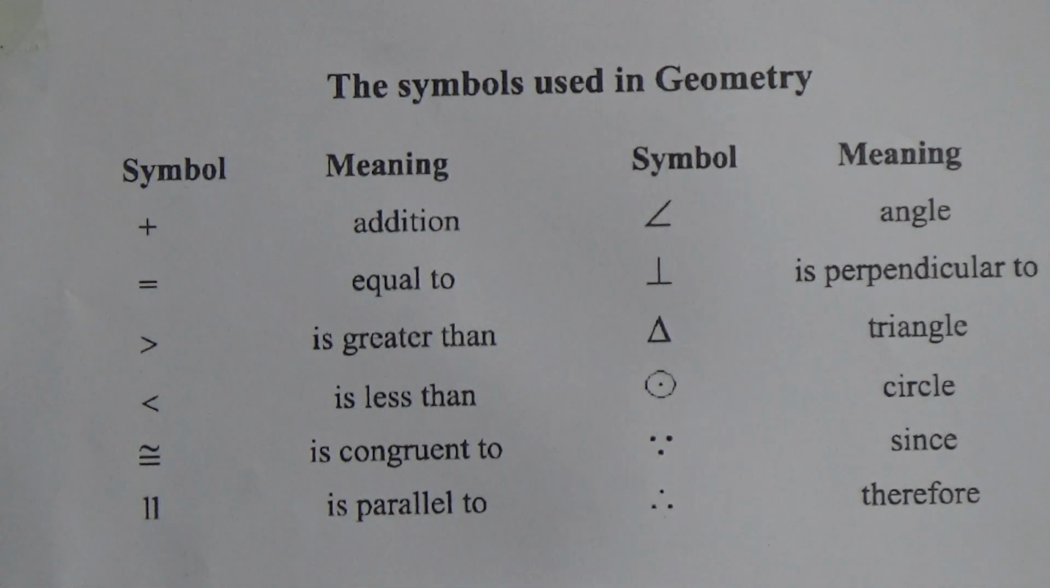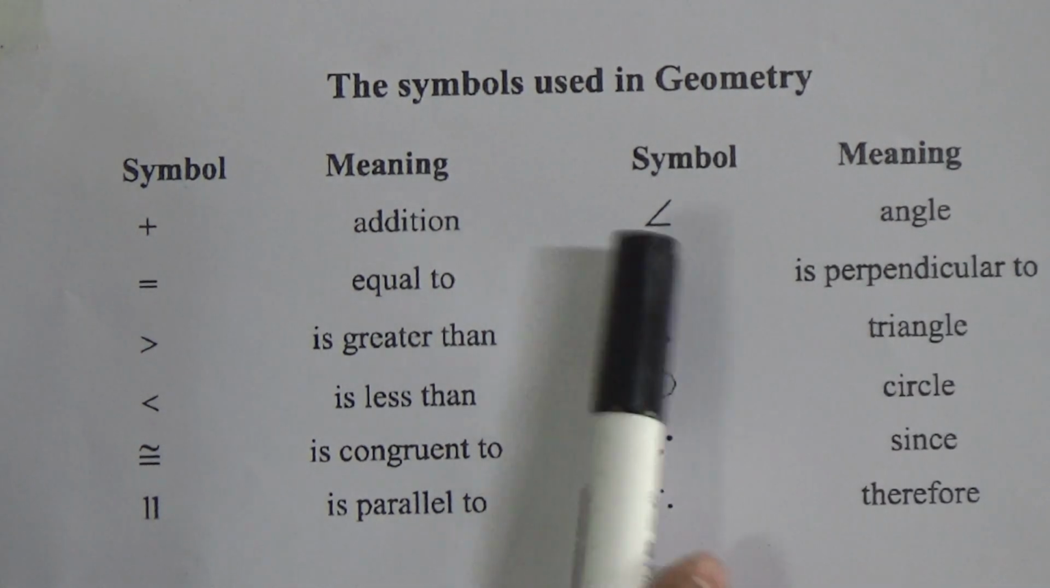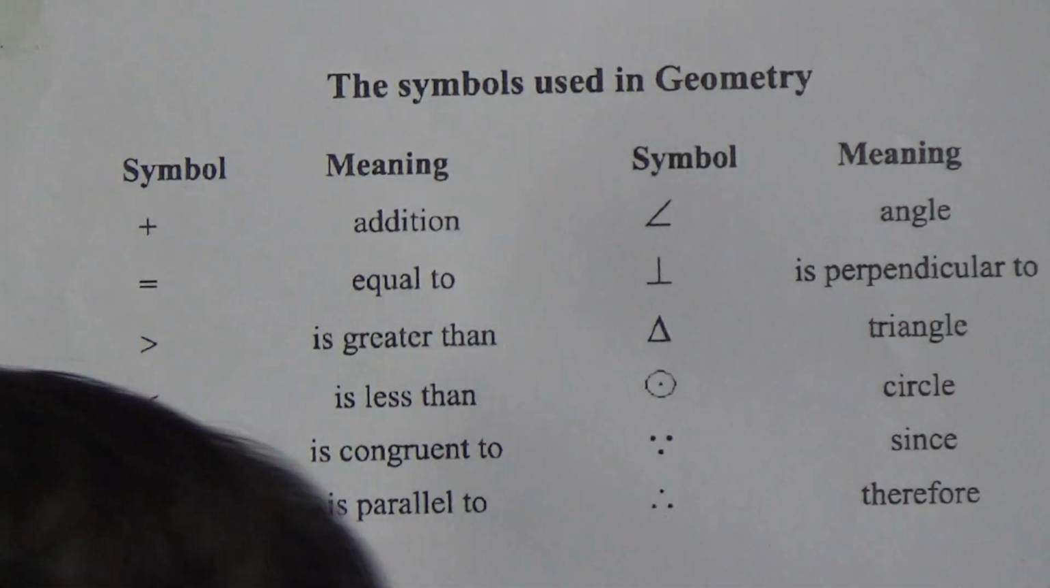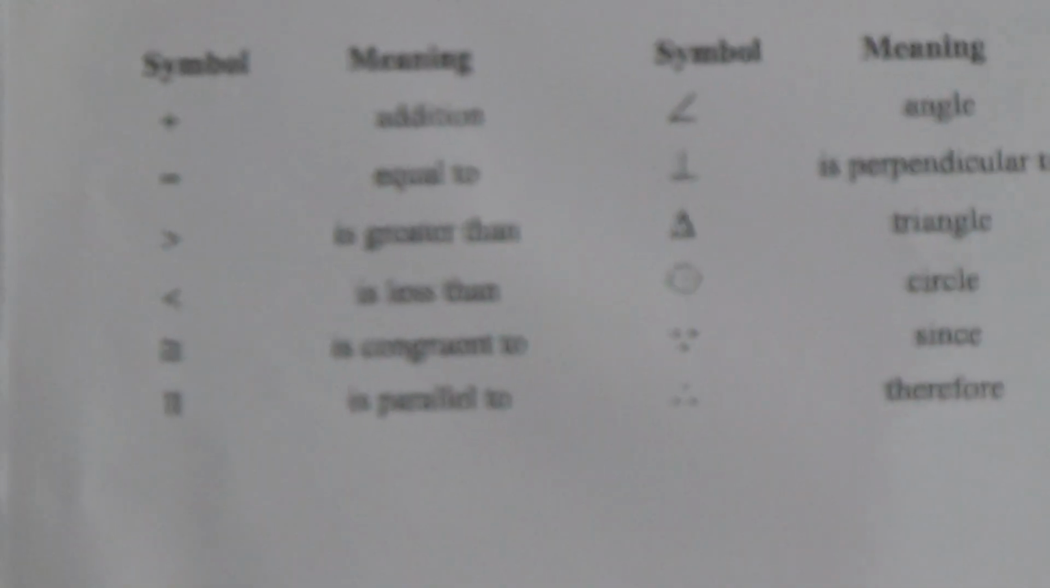And this symbol, if you see two vertical straight lines, these two lines are known as parallel to. This symbol is known as parallel. Here symbol and meaning. This is angle. Suppose we want to draw angle here in this way. This is angle and this is perpendicular. This sign is known as perpendicular. This is perpendicular and this is looking like a triangle. So this sign is known as triangle sign.